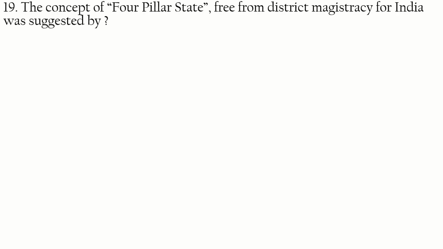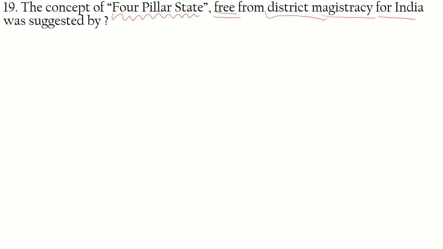Question 19. The concept of a four-pillar state, free from district magistracy for India, was suggested by whom? It was suggested by a person whose name came in the previous question, and he was the one who gave the concept of seven revolutions, Saptakranti.